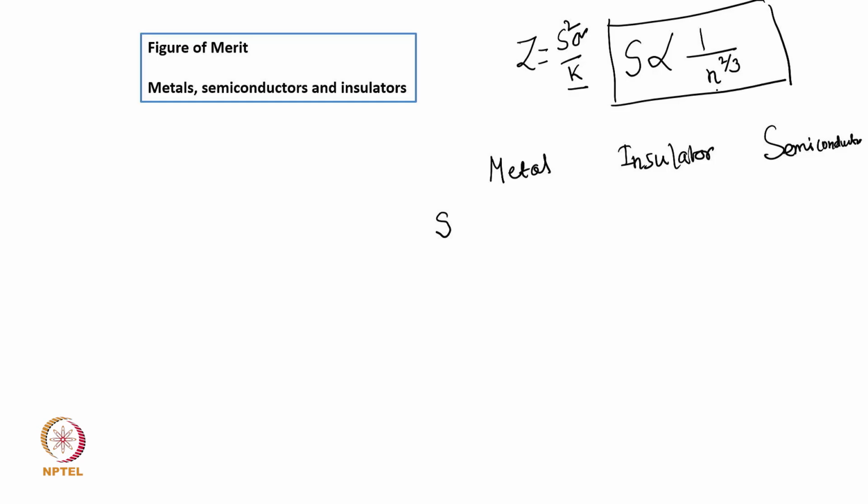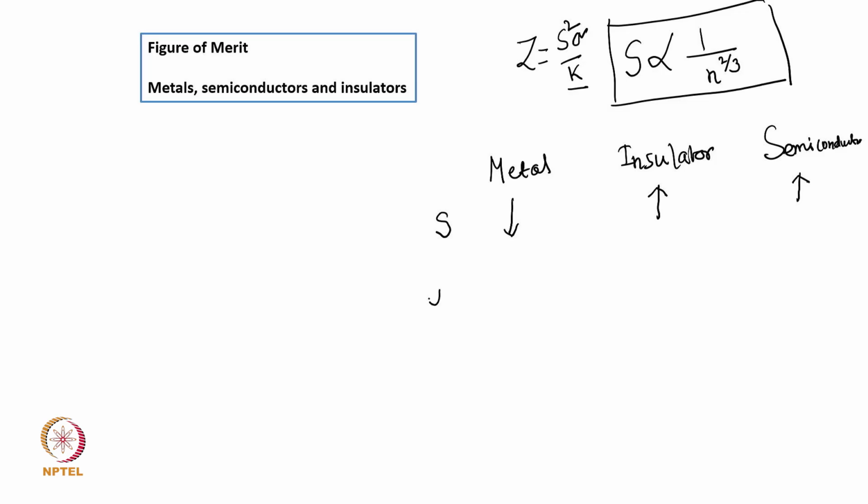So we can understand that the Seebeck coefficient is low in the case of metal because of high charge carrier density. For insulator it is high, because of relatively lower charge carrier density, and for semiconductor it is also high.